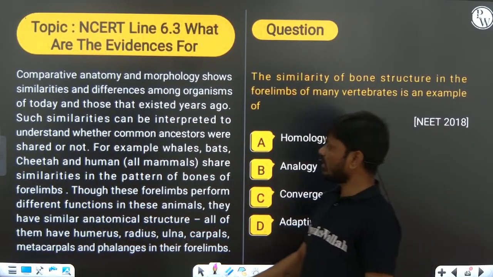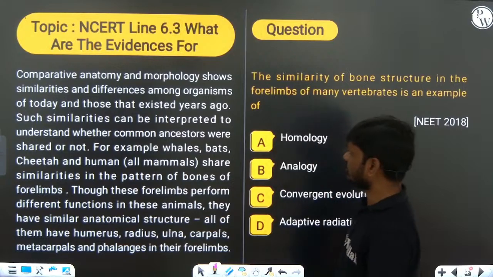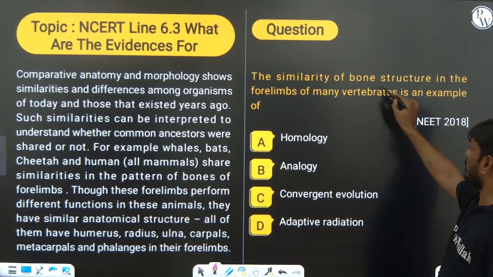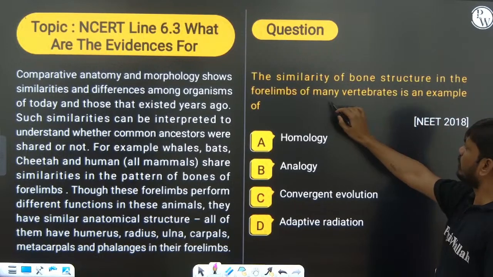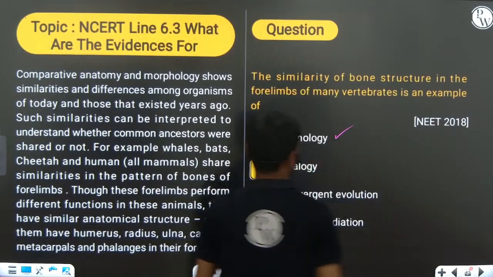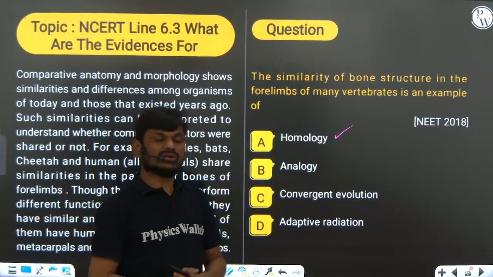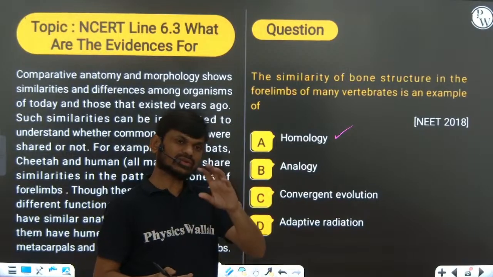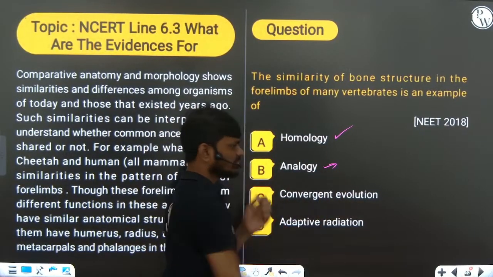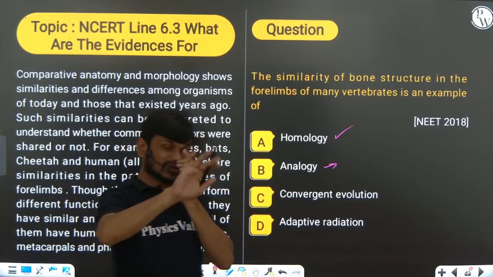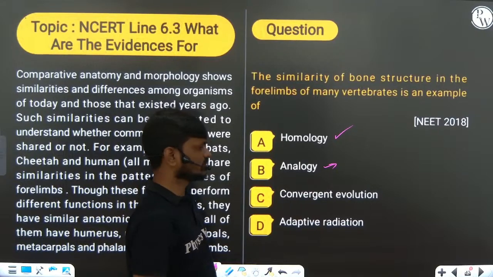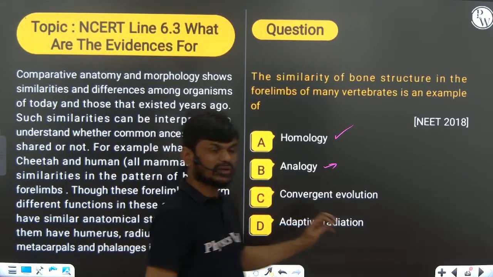Now, the similarity of the bone structure in the forelimbs of many vertebrates is an example of homology. Homology means origin and structure are both the same but the function is different. Analogy means different structure, different origin, but the same function. That is analogy: convergent evolution, adaptive radiation.